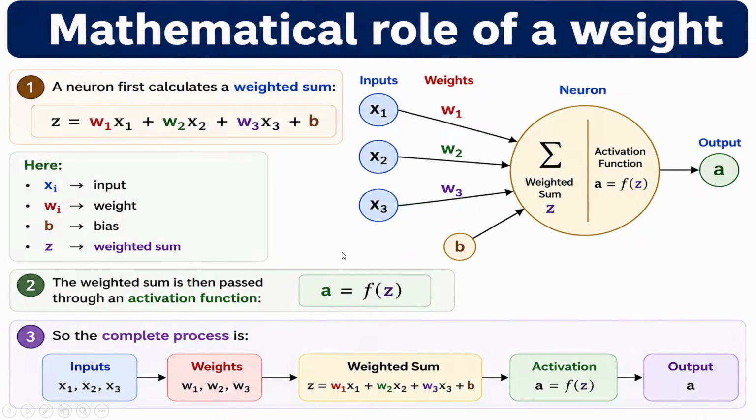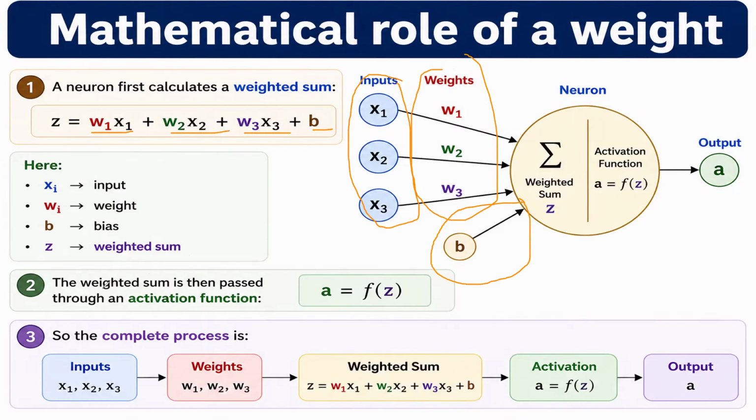So the mathematical role of the weight. Here you can see the neuron, and how the neuron output is calculated. It is through W1 x1 plus W2 x2 plus W3 x3 plus bias. So here you can see there is input, then input is multiplied with the weight, and then summation is done with the bias, and then neuron output is calculated.